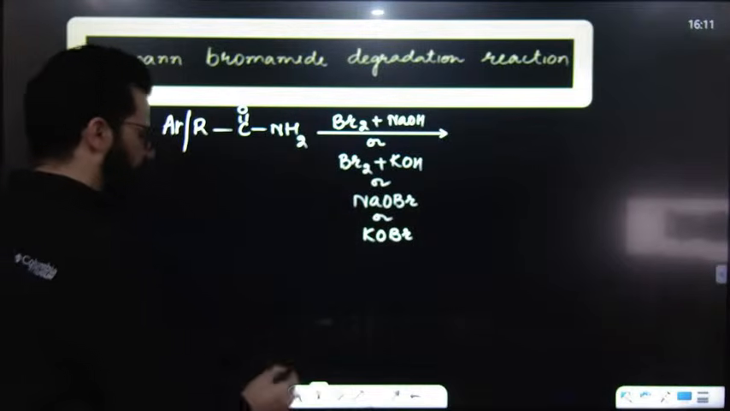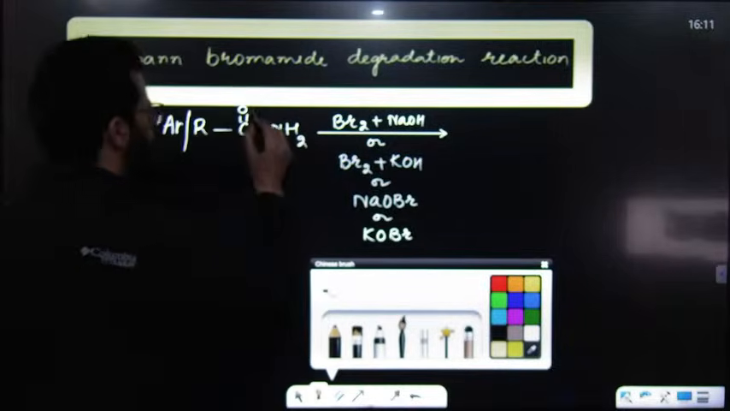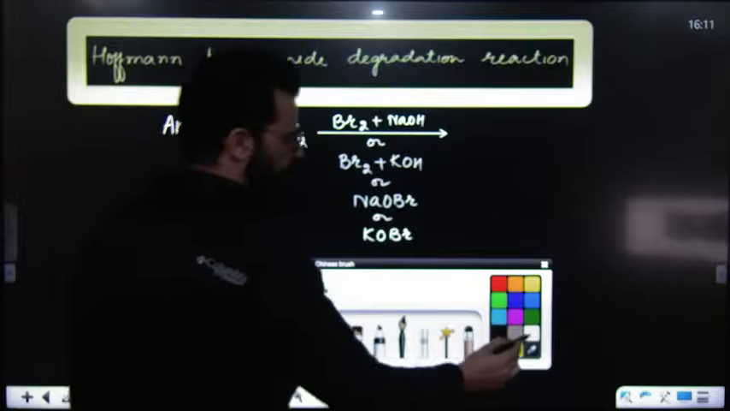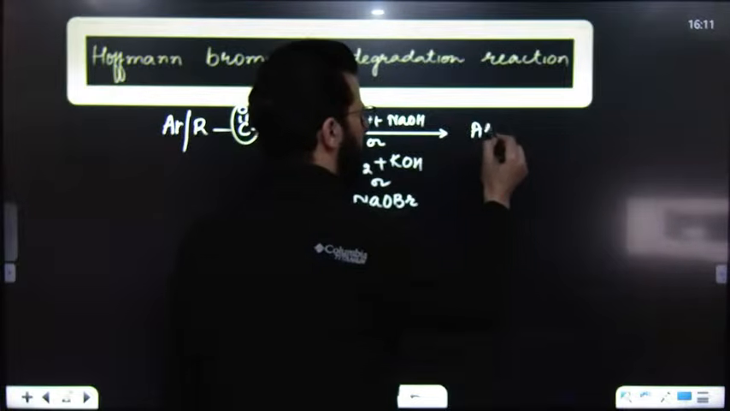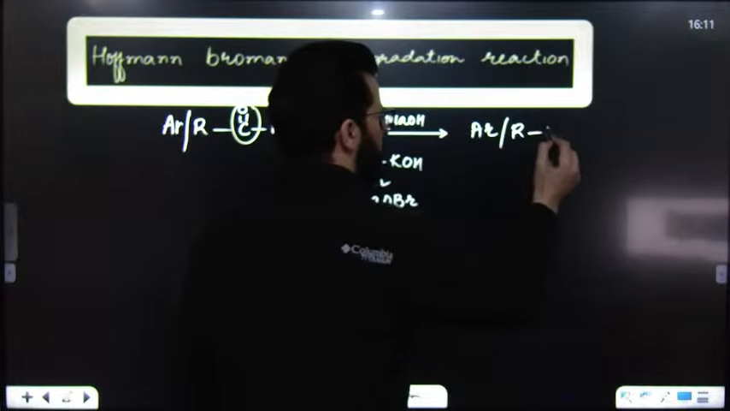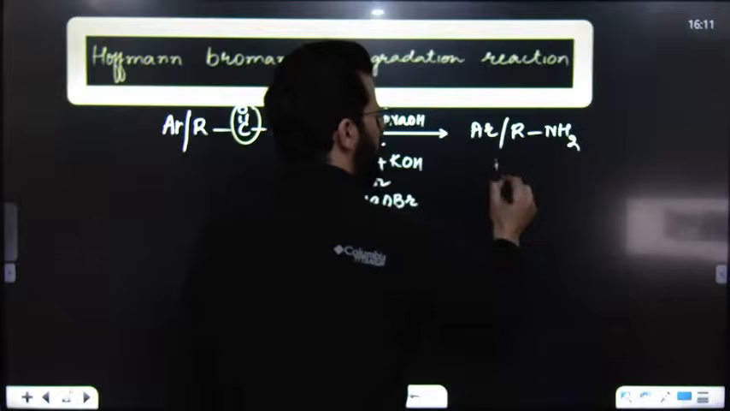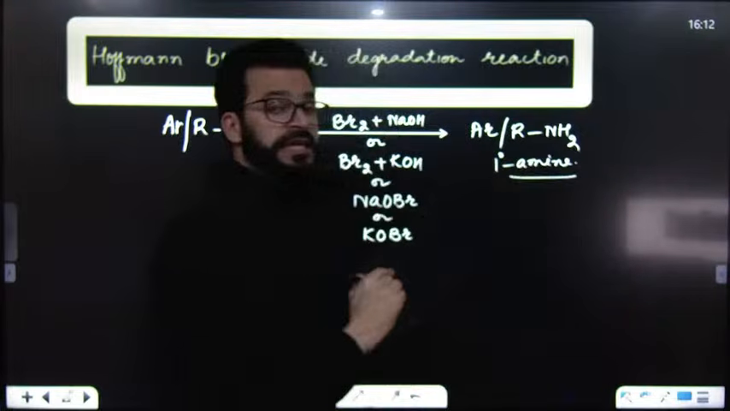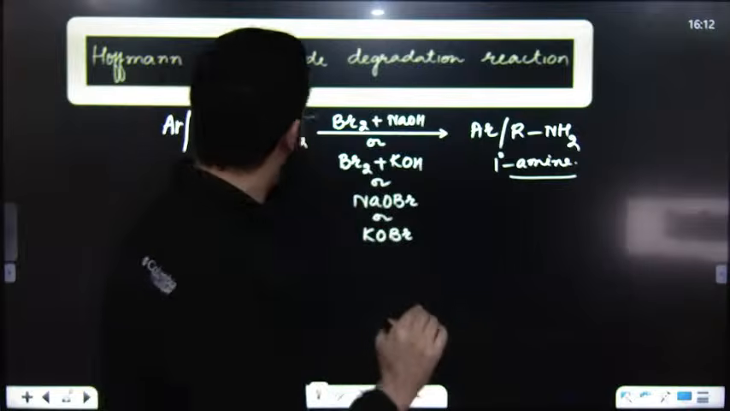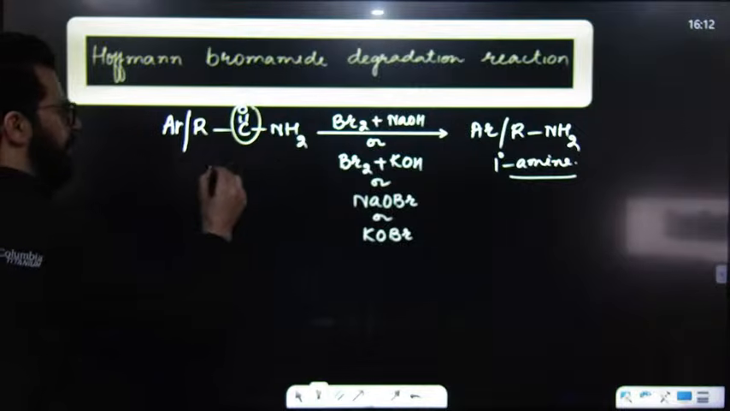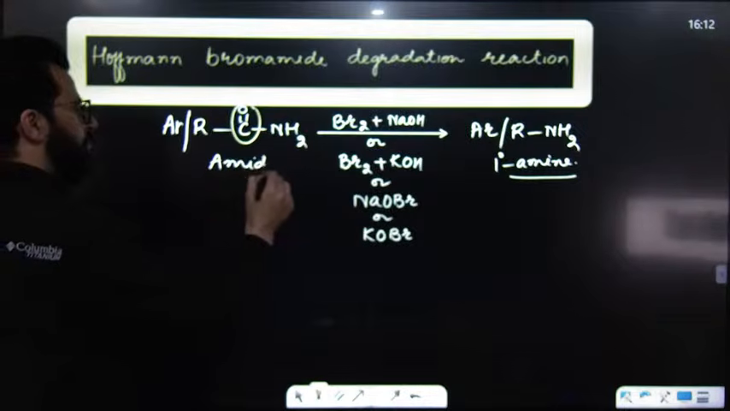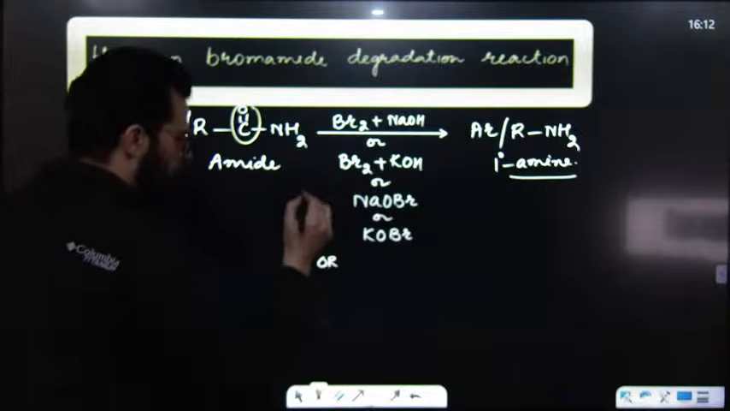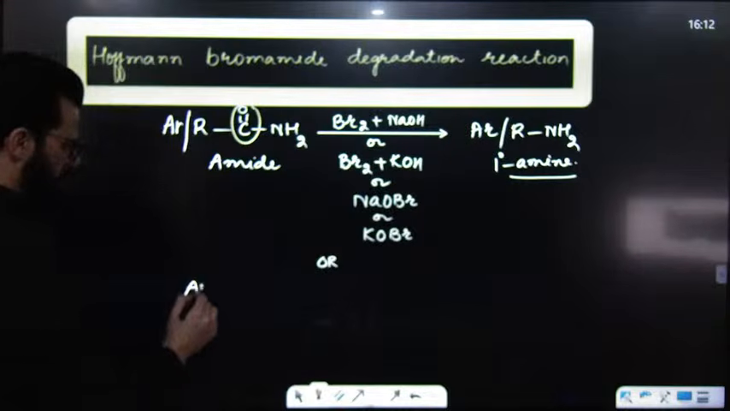What will happen? What we have to do is remove simply this C double bond O. Remove C double bond O, then we will get an amine like this. So we will get a primary amine during this reaction, but this primary amine is having one carbon lesser as compared to this amide. This is the reaction. But if you want to balance it, then the reaction is like this.